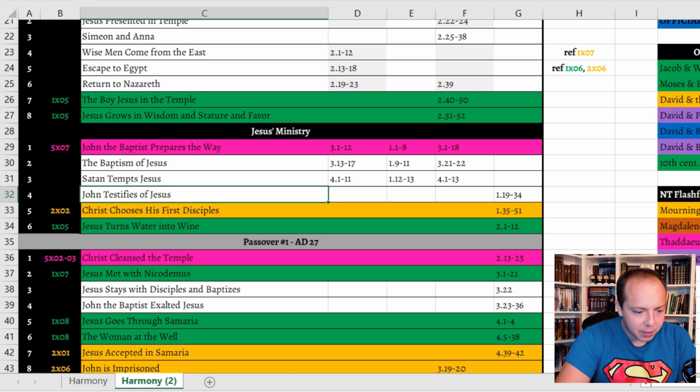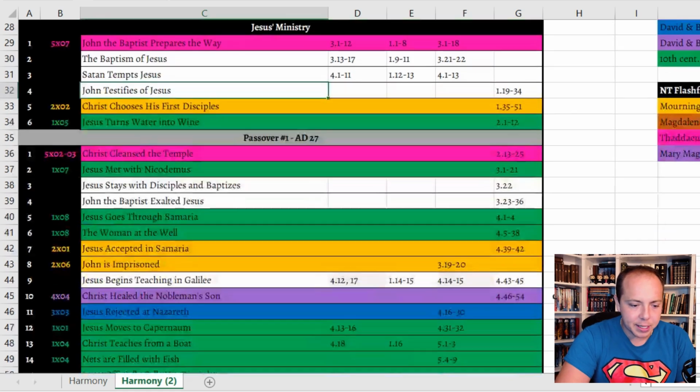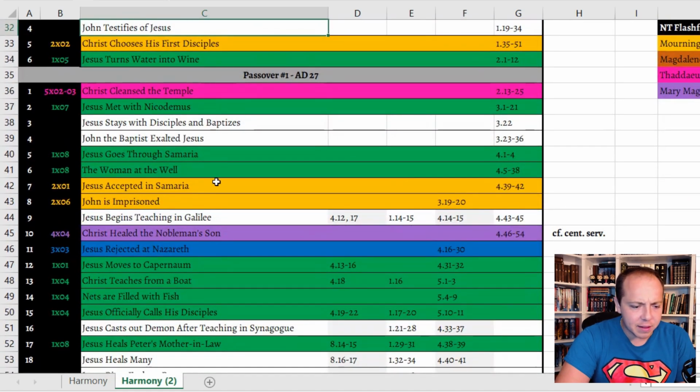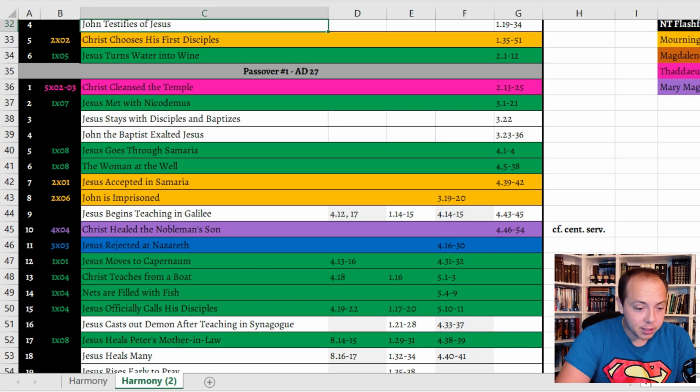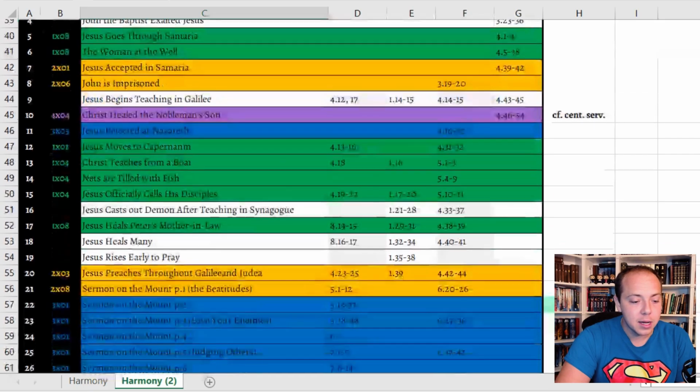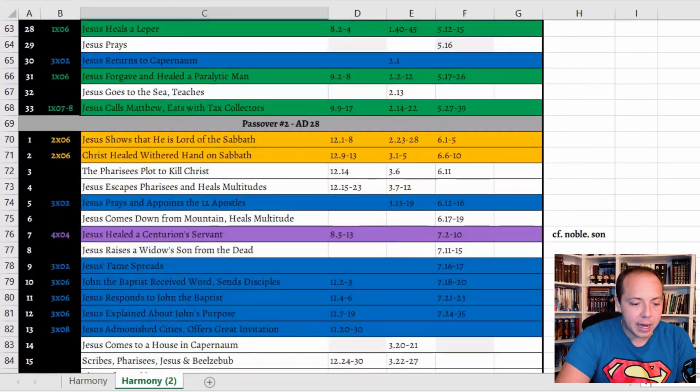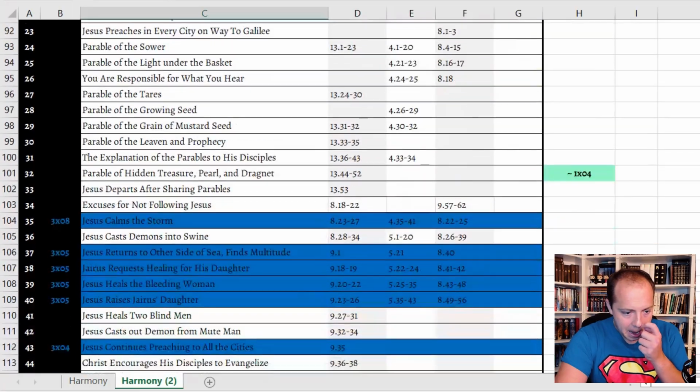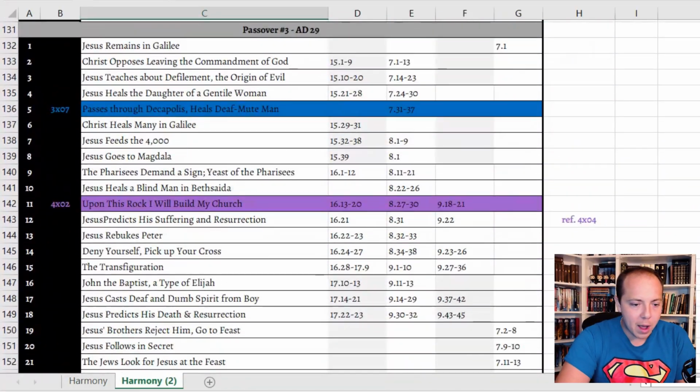But we did not see the baptism of Jesus. We did not see Satan tempting Jesus. And then we really didn't see any of these events. Many of these events that are still in white here, we're probably not going to see them. Those are just events that the show chose not to depict. And so now we're just scrolling down looking for some pink. And we're not going to find some for a while.